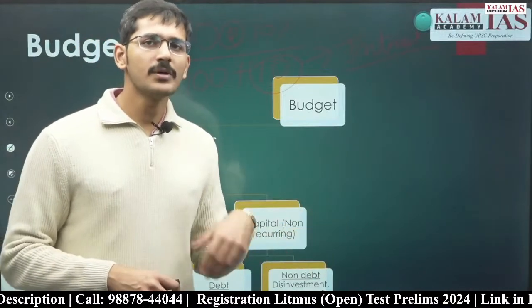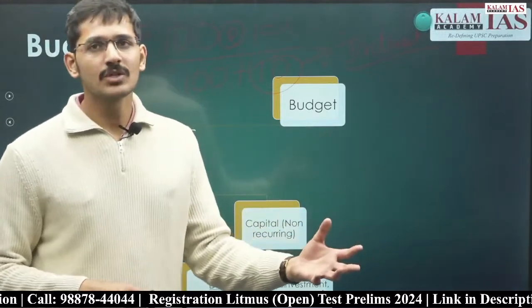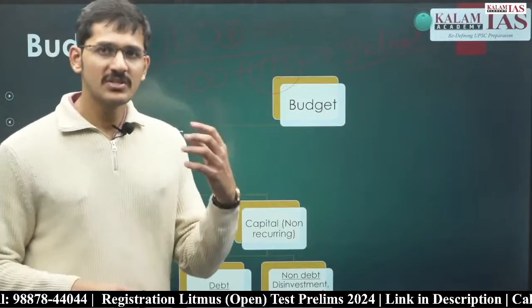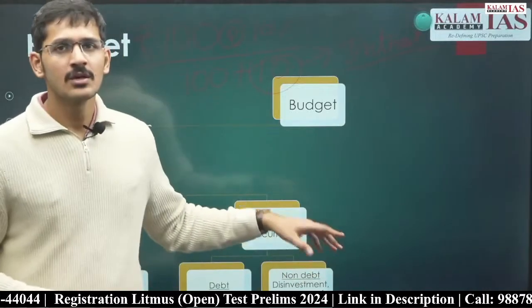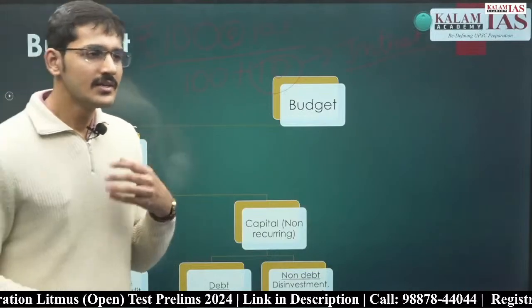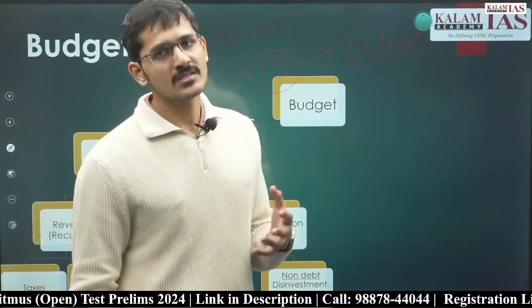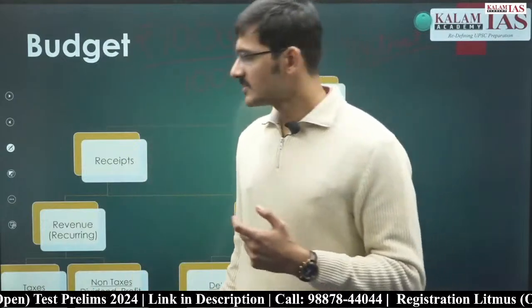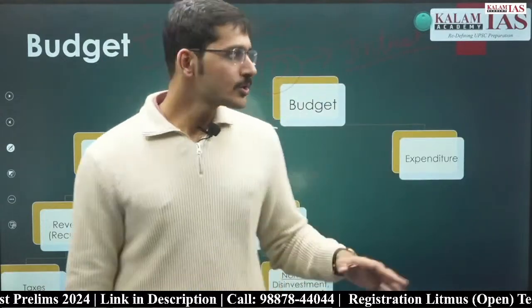For example, the government of India has given a loan to someone and they recover the loan, the principal amount becomes part of capital receipts. Or the government of India sells its own assets. For example, they disinvest in certain public sector enterprises, that becomes part of capital receipts. Okay. Now going to the expenditure.